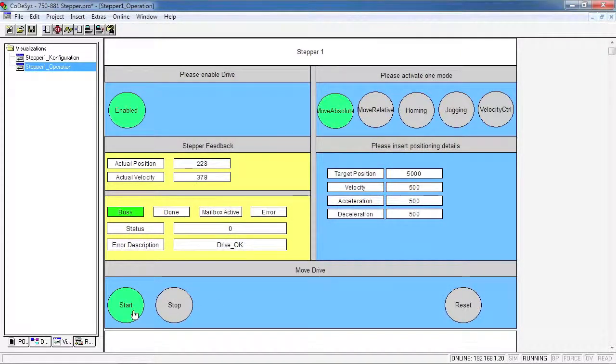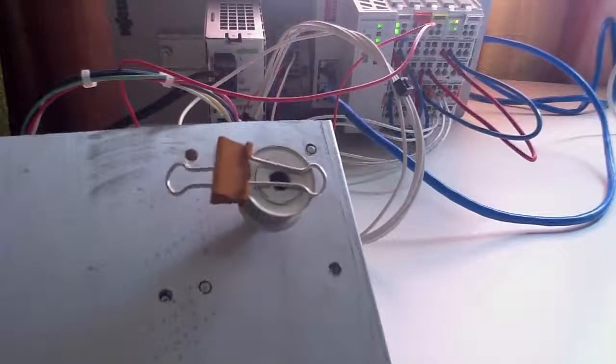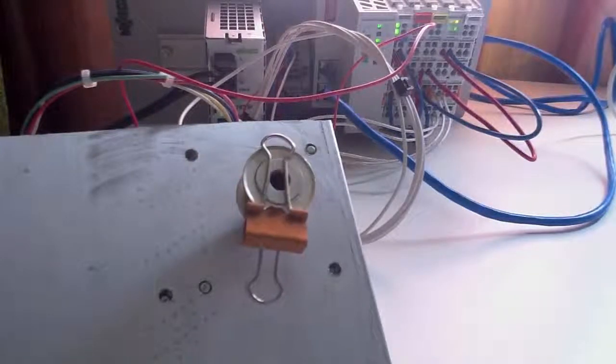So we're going to put it into a move absolute and click start, and you can see that our actual position is changing, and if we pan over to the motor, then you can see the motor is actually moving, and we expect it to stop when it gets to 5,000. And there we go.